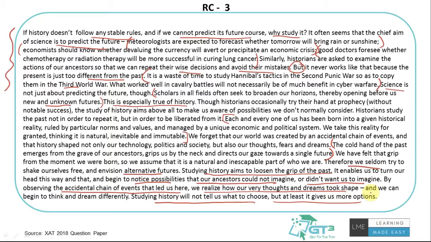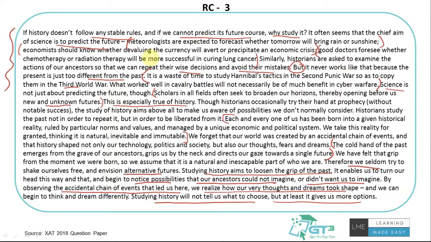So the whole passage is sort of talking about how history cannot predict the future like other fields of science. First he has given some examples of how prediction works. But there is a reason why history cannot predict the future, or rather prediction is about what happened in the past. Can I learn something from it and use it in the future? It won't work because the things are too different from the past. And then he gave examples of Hannibal's tactics, etc. And then he went on talking about how it's not the only aim, right?